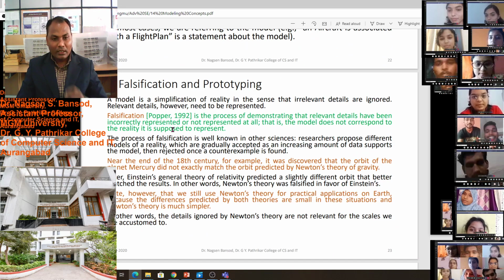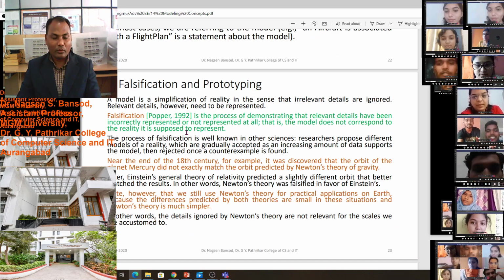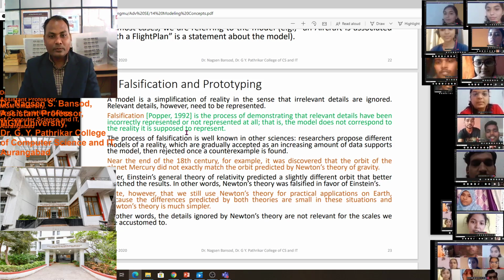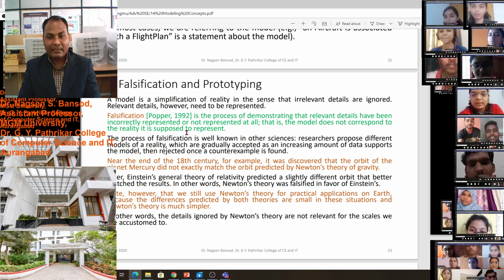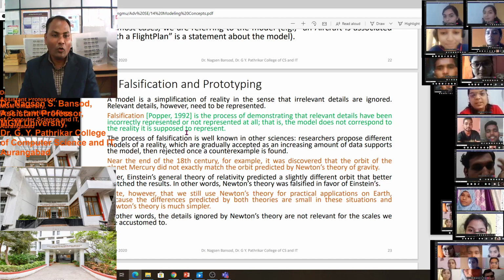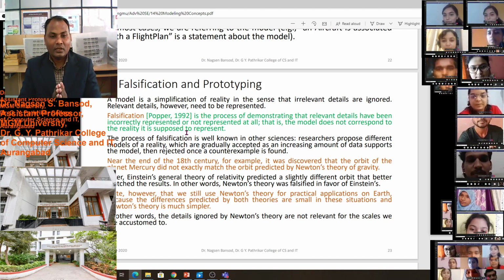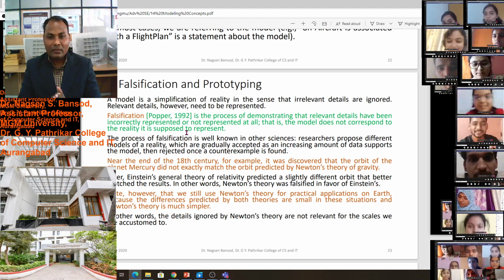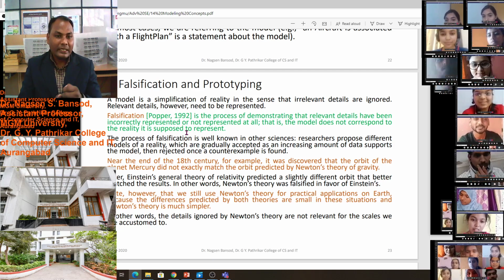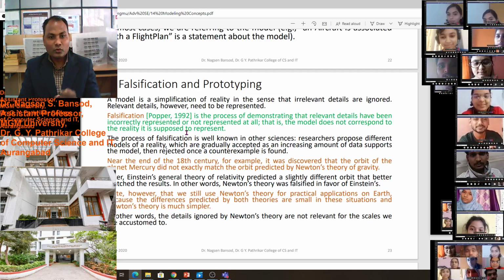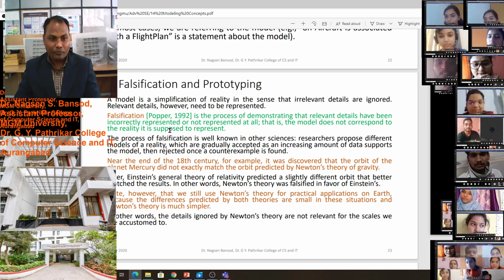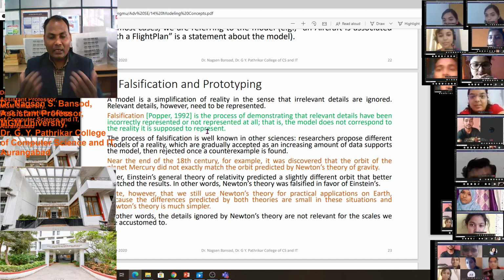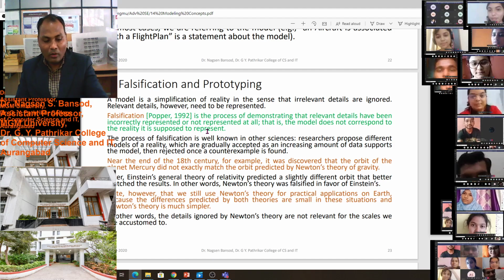Falsification, this point is taken from Popper's book, which was published in 1992, is the process of demonstrating that relevant details have been incorrectly represented or not represented at all. That is, the model does not correspond to the reality it is supposed to represent. That is the falsification.